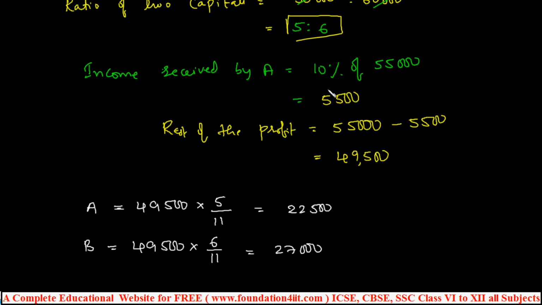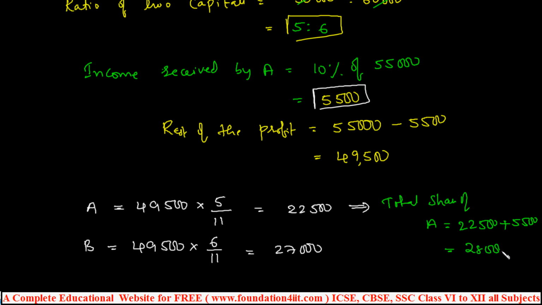But A already got 10% extra, this is 5,500. Then the total for A. That means the total share of A is this 22,500 plus the previous 5,500. So this is his share now, 28,000. Yeah, now according to this, the complete share of A is 28,000 and the complete share of B is 27,000.